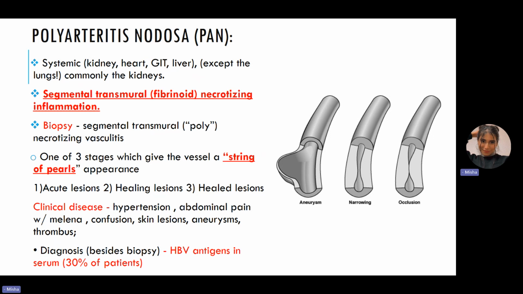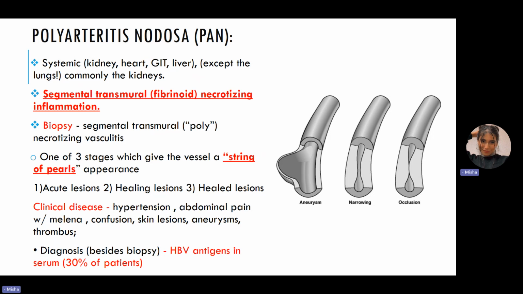In acute lesions, we see that it is fibrinoid necrosis and neutrophils. In healing lesions, we see fibroblast proliferation. And in healed lesions, we can see inflammatory infiltrate replaced by fibrosis, causing nodular appearance. So this is the reason why we have the nodular appearance with the loss of the internal elastic lamina.